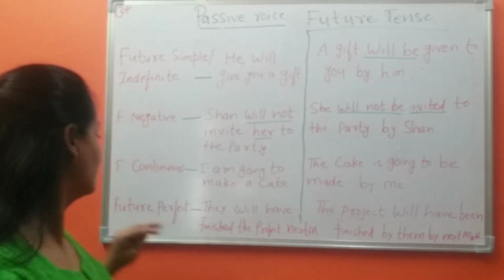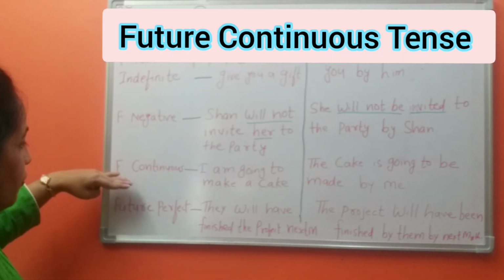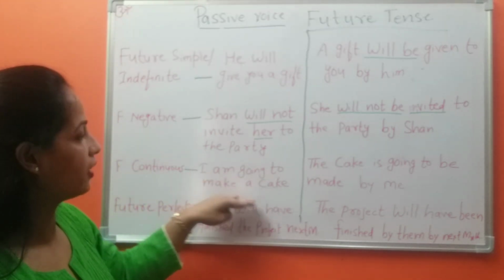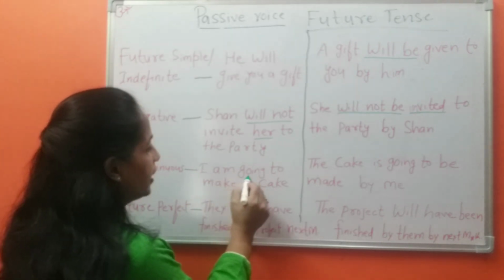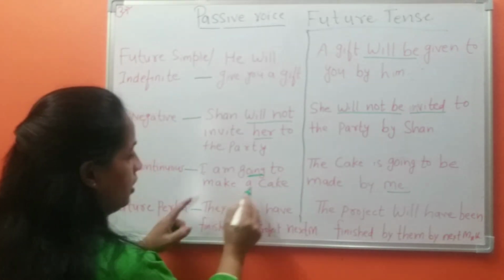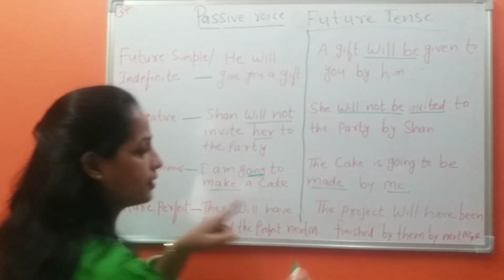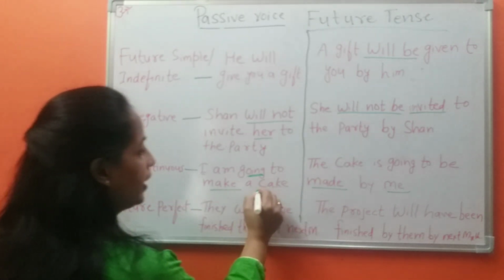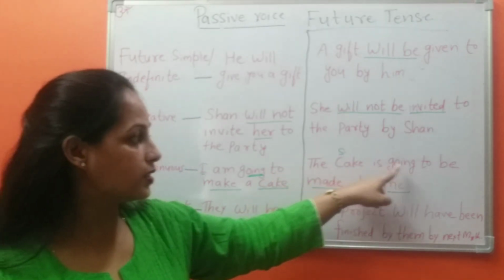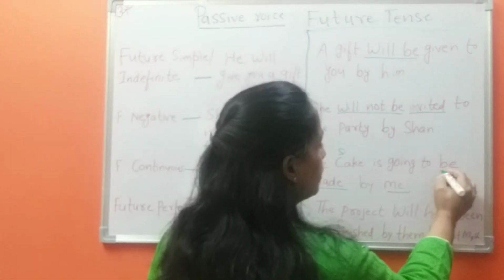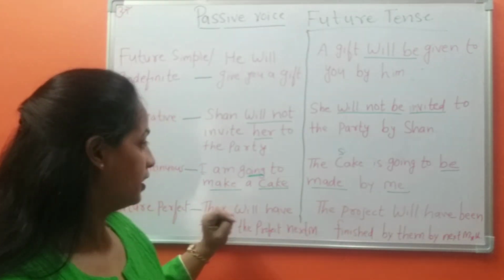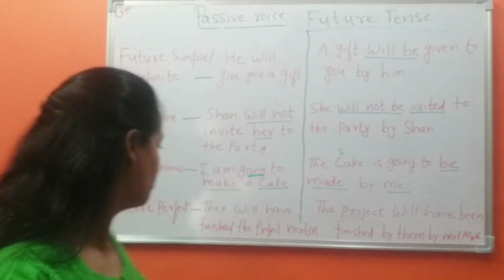Let's move on to others. The next I have future continuous tense. Friends, I am going to make a cake. Here it is the future continuous tense. I will become me. Make will become made. It is the third form, made. And cake, it is object here, it will become subject. The cake is going to be, we use the word be. The cake is going to be made by me.